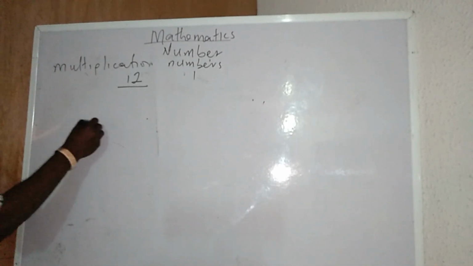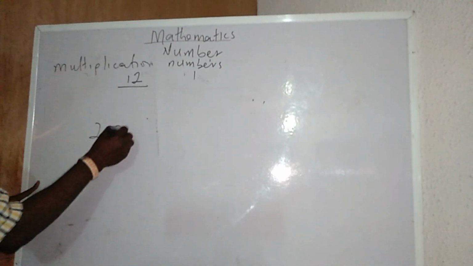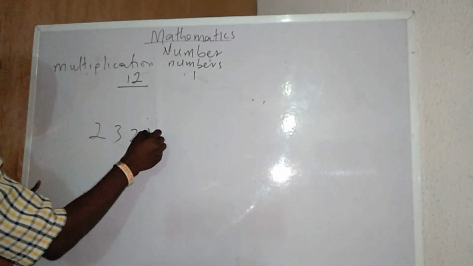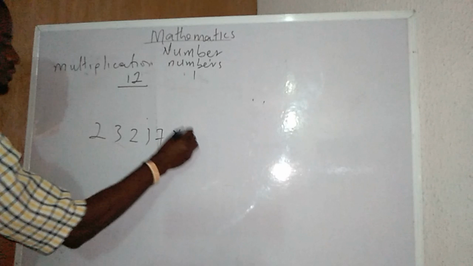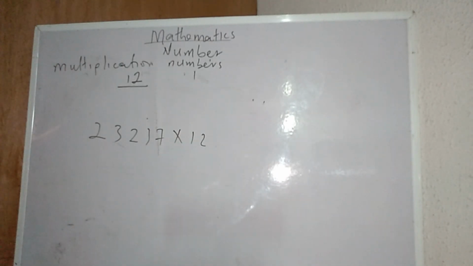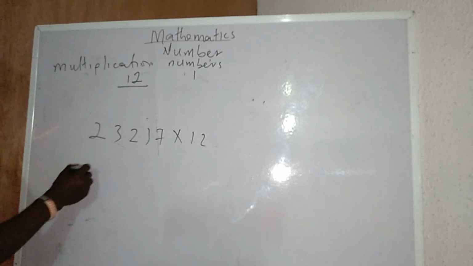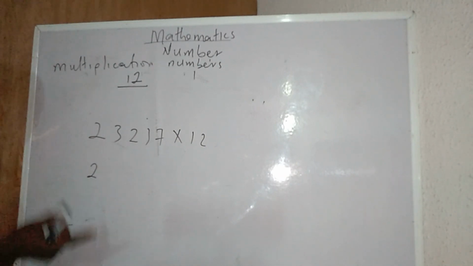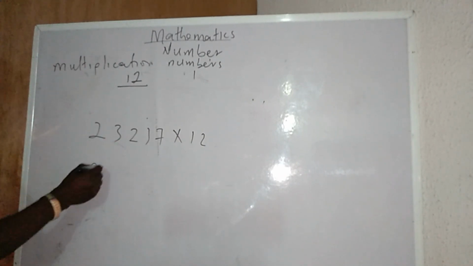Okay, for instance, I have 2321 7 times 12. I don't need to stress myself. How do I do it? The first one is 2. 2 times 2 is 4. 4 plus 3, I will have 7.